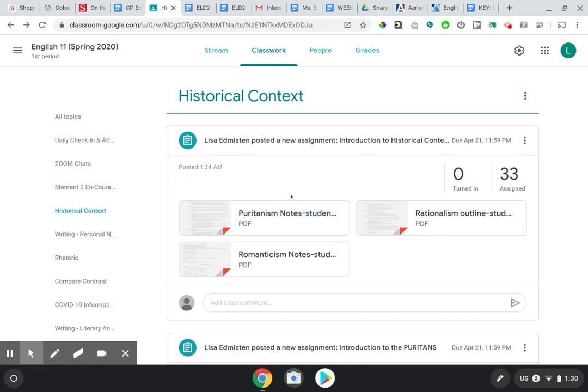What I would recommend is that as we introduce each unit, you print these notes and have them available, and then highlight what you think are the key points that represent that particular way of thinking for that particular era. That will help you as you keep track and prepare for our quizzes, and then also prepare for our summative assessment that will be at the end of the unit.